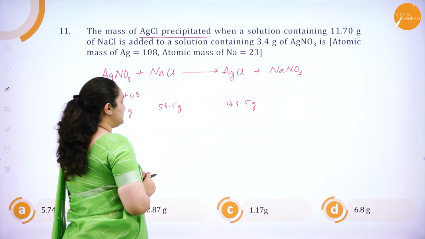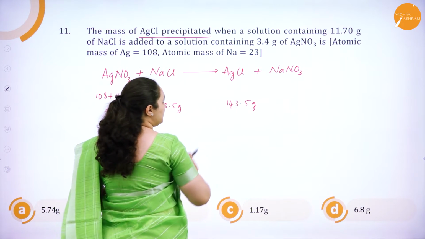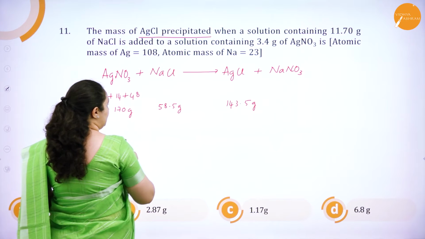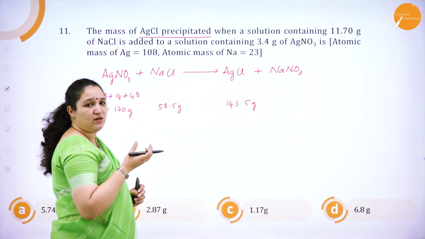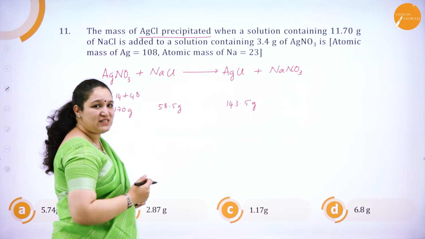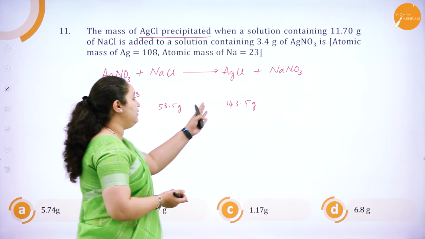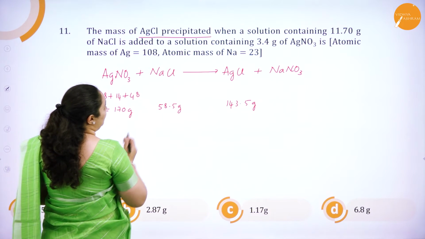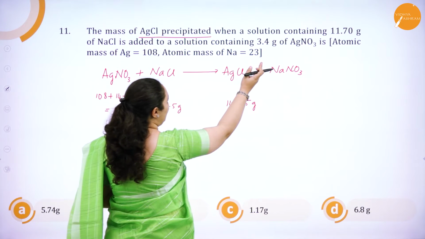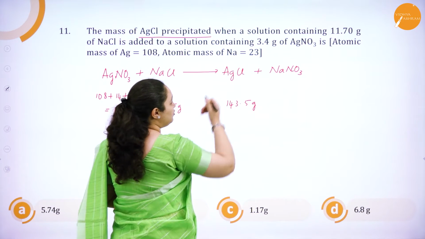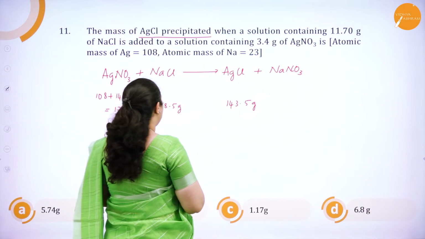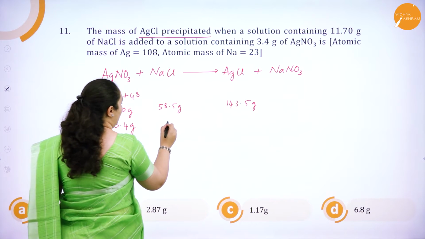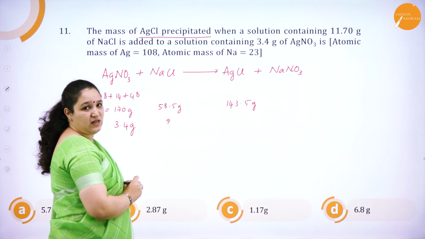Okay. Now, I have got the mass. Before I calculate what is the mass of AgCl, I will have to know whether AgNO3 or NaCl, which one is the limiting reagent, which is the one which we have in less quantity. Only then I can calculate the mass of AgCl which is formed. Okay. So, I've got 11 grams which is excess of NaCl compared to 3.4 grams of AgNO3. So, I'll calculate for 3.4 grams of AgNO3 how much NaCl is required.